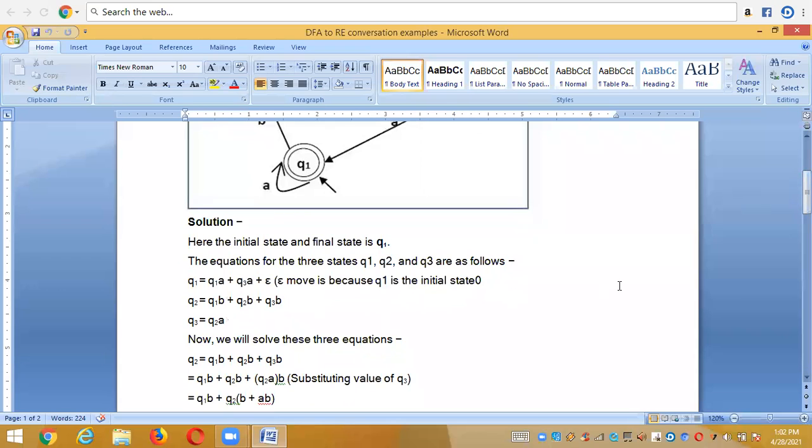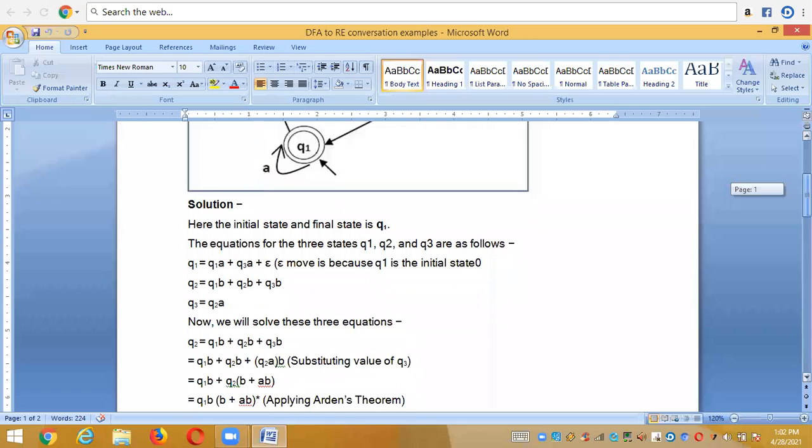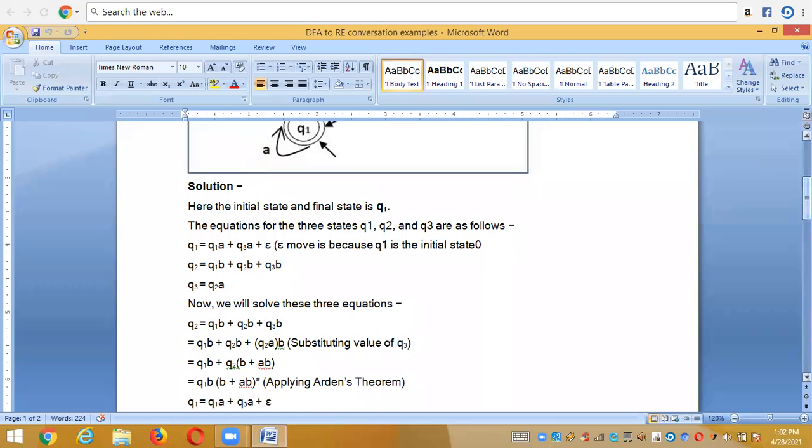And coming to Q3, the third state here. Check which states are hitting Q3. Only one state hits Q3, and that is Q2 with the input A. So Q3 is equal to Q2A. Now we have defined all the states. We wrote all the equations for the three states Q1, Q2, and Q3, and step number 1 is completed.